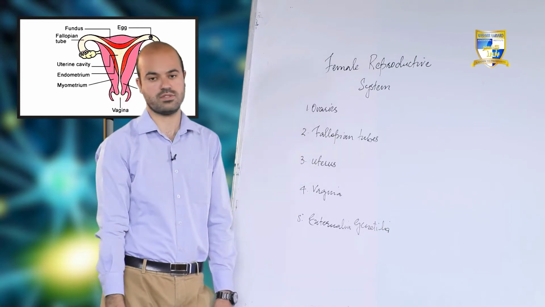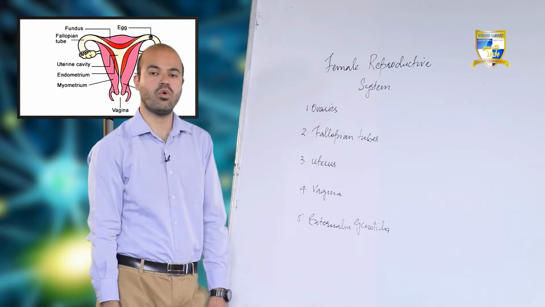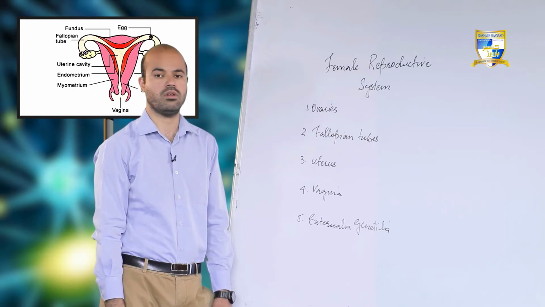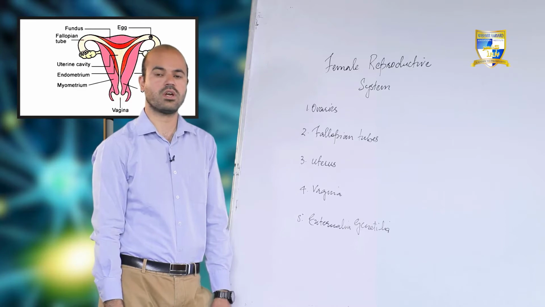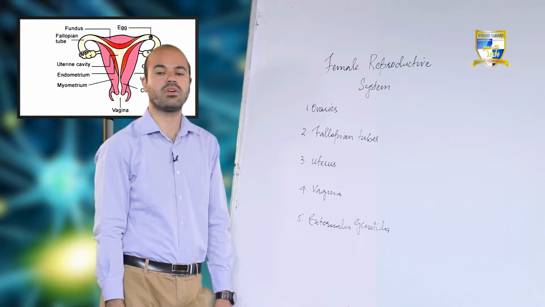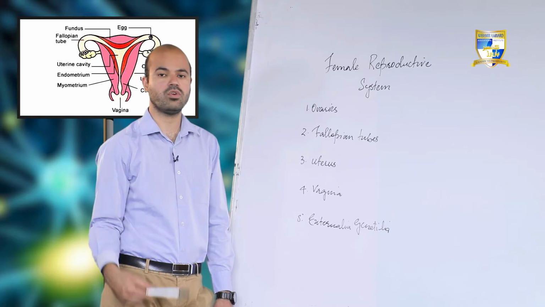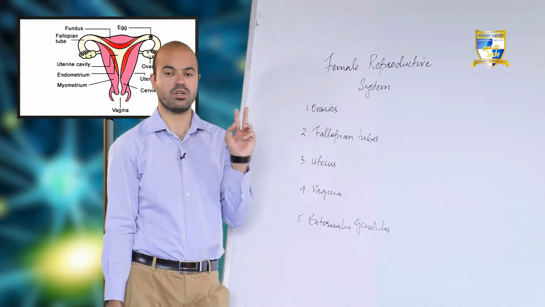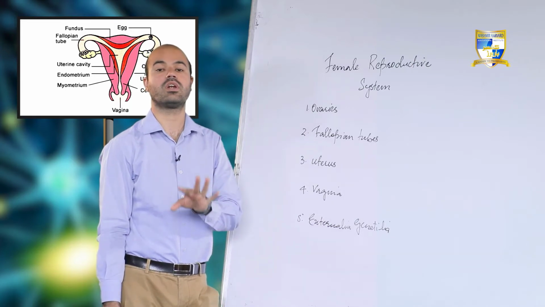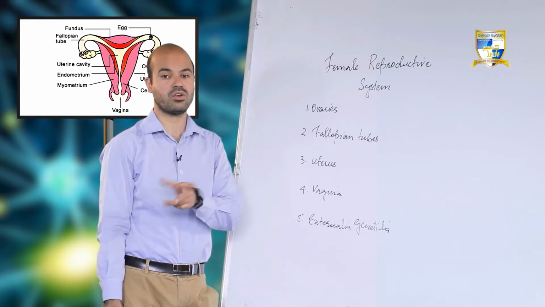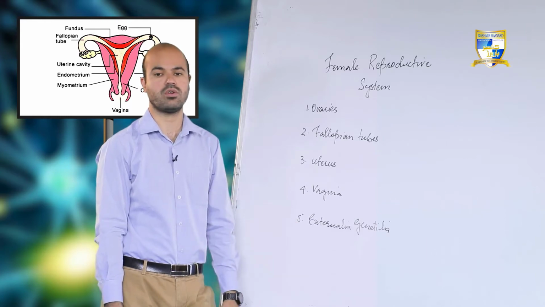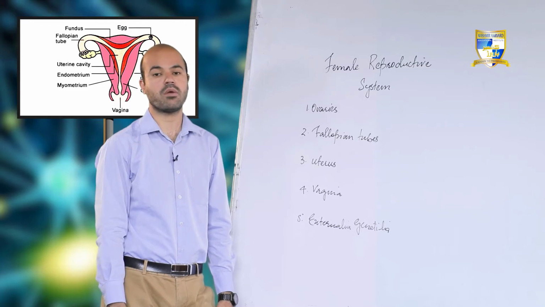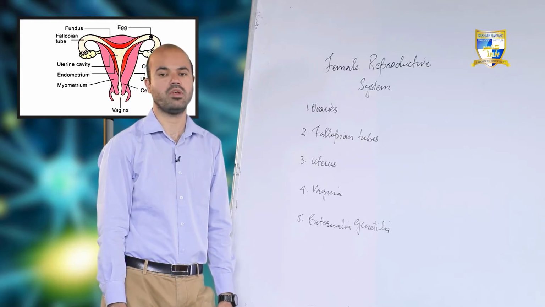First we have ovaries. In a human female, ovaries are 2 in number. They are the primary sex organs present in the female. The 2 ovaries are present on either side of the vertebral column in the pelvic region, in between the urinary bladder and rectum, the left ovary on the left side and the right ovary on the right side.